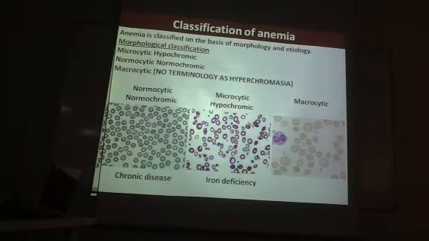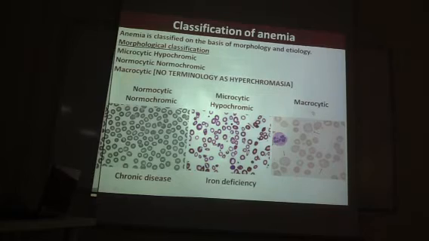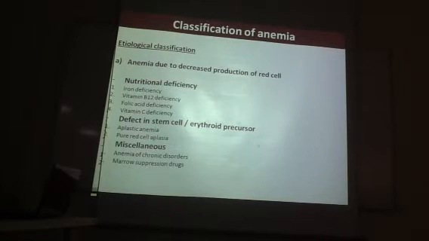If the RBCs are very large, that is called macrocytic. The most common reason is vitamin B12 and folic acid deficiency.